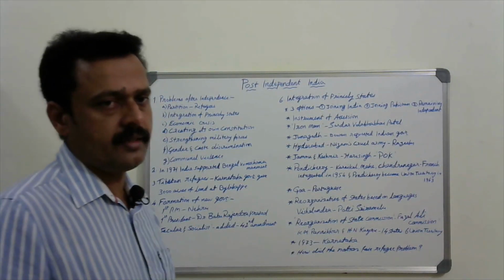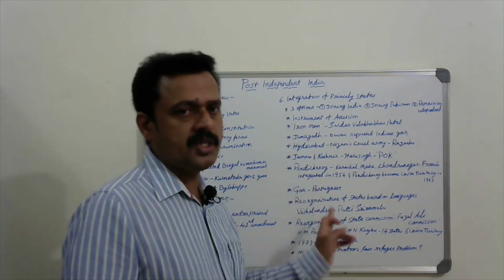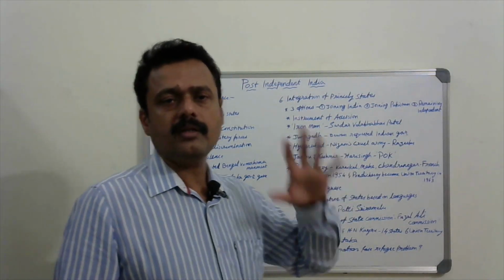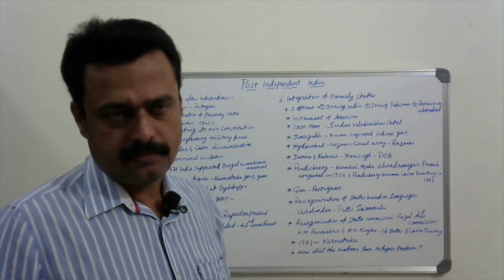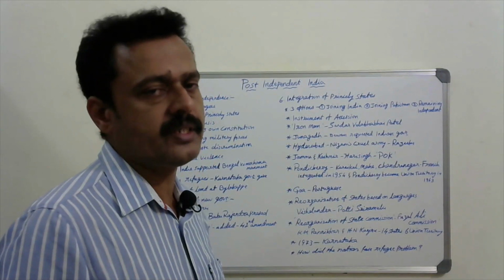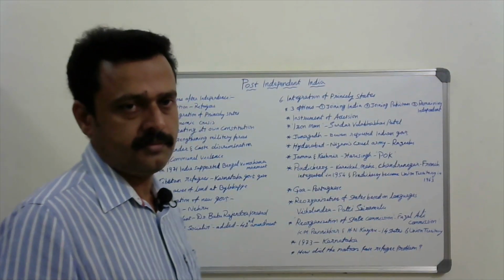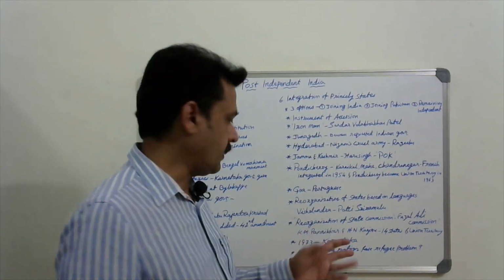It started in Andhra Pradesh, in Vishal Andhra, where Potti Sriramulu went on a fast unto death. After 54 days of fasting, he died. Then afterwards, Vishal Andhra Pradesh was created in 1953.